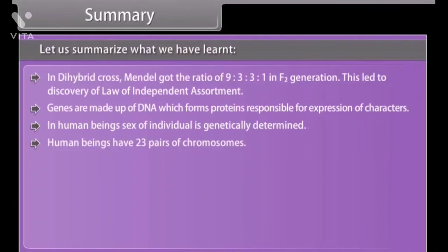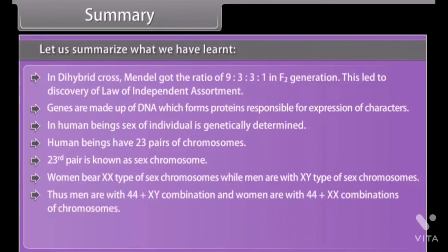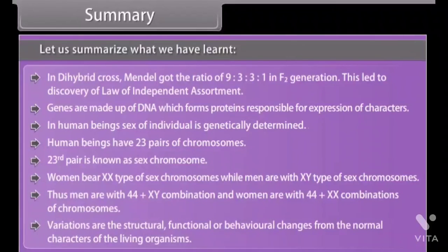Human beings have 23 pairs of chromosomes. The 23rd pair is known as the sex chromosome. Women bear XX type of sex chromosomes, while men are with XY type of sex chromosomes. Thus, men are with 44 plus XY combination, and women are with 44 plus XX combination of chromosomes. Variations are the structural, functional, or behavioral changes from the normal characters of the living organisms.